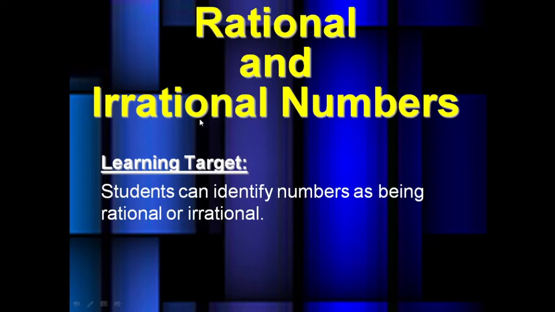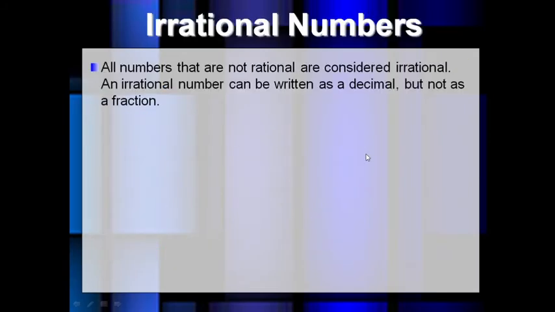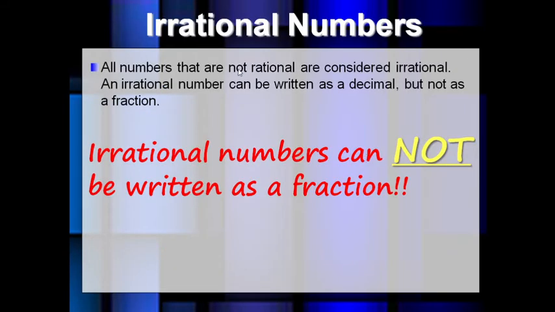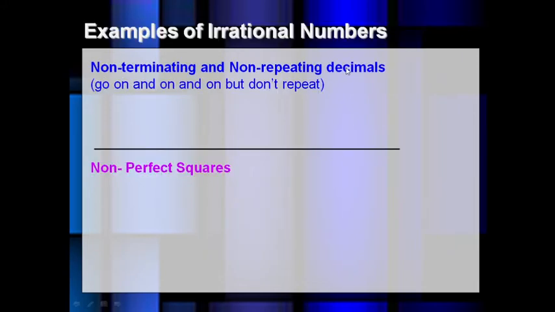So let's see what are irrational numbers today. Irrational numbers. The numbers that are not rational are considered as irrational numbers. An irrational number can be written as a decimal but not as a fraction. We have already discussed this yesterday, but this is very important, so I am telling it again. Irrational numbers cannot be written as a fraction. So examples of irrational numbers: non-terminating and non-repeating decimals go on and on and on, but they don't repeat.